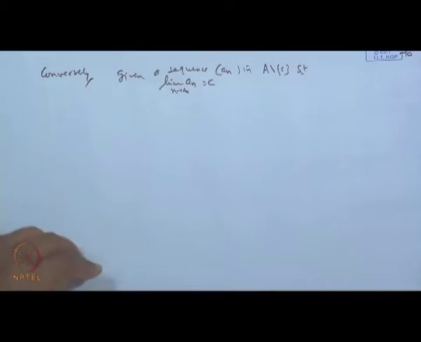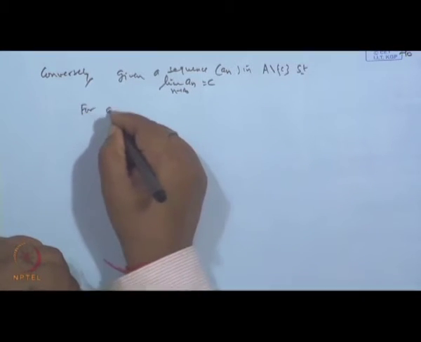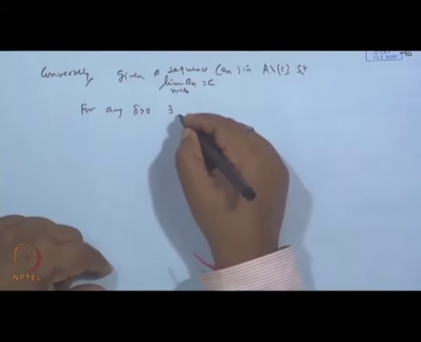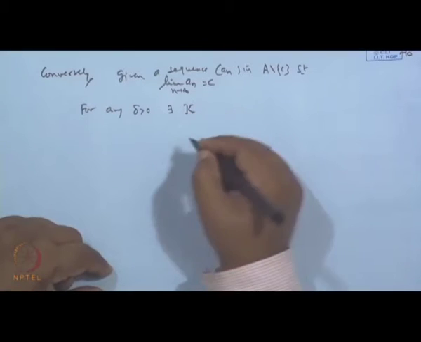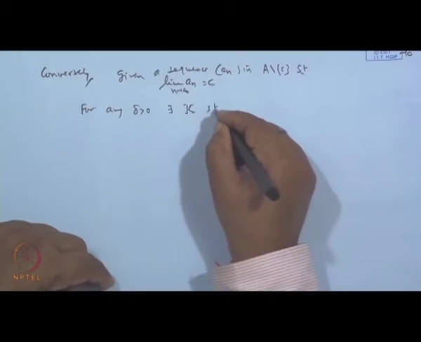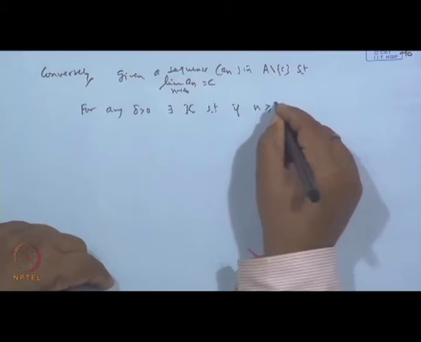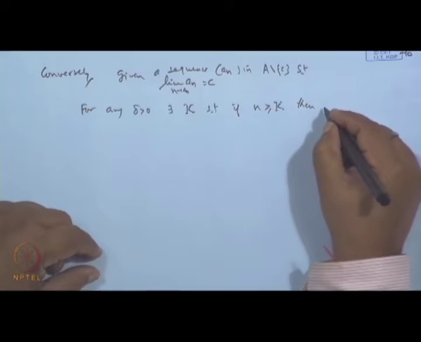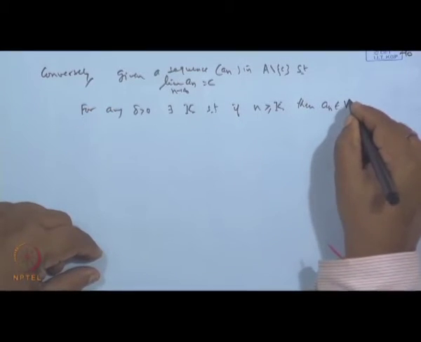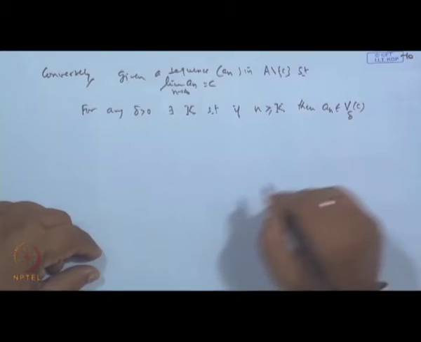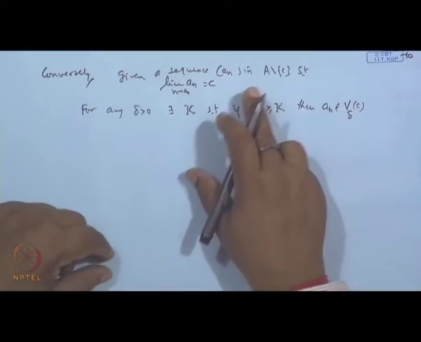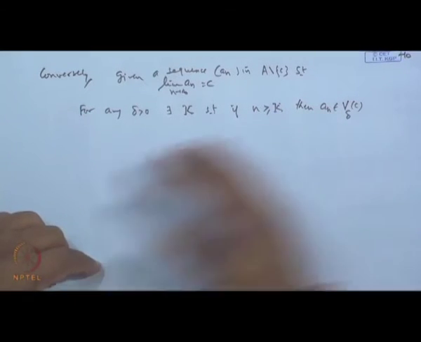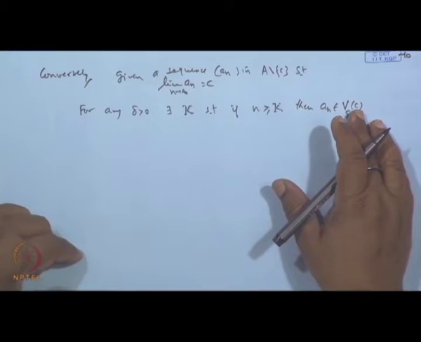So, by definition of the limit, for any delta greater than 0, there exists a positive integer k such that if n is greater than or equal to k, then a_n belongs to the delta neighborhood of C. That is by definition of this. For any delta we can find this. Thereafter, after a certain stage, all the terms of the sequence belong to this delta neighborhood of C.